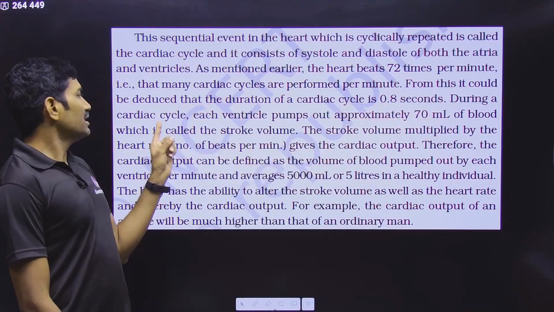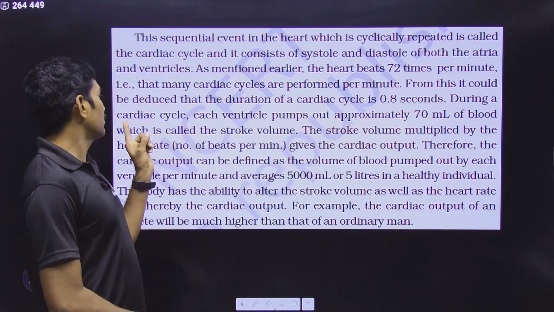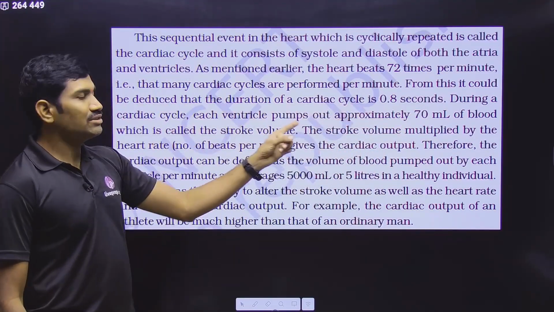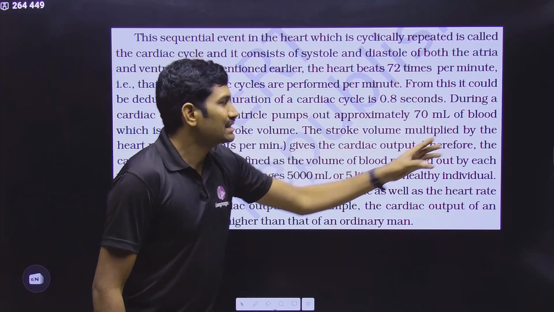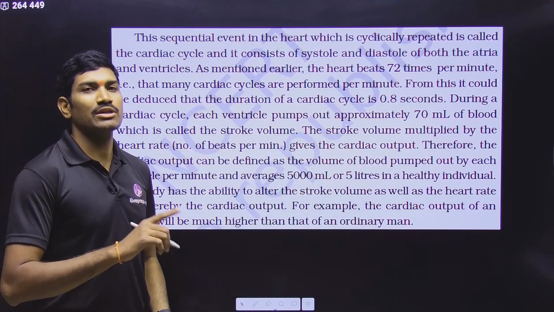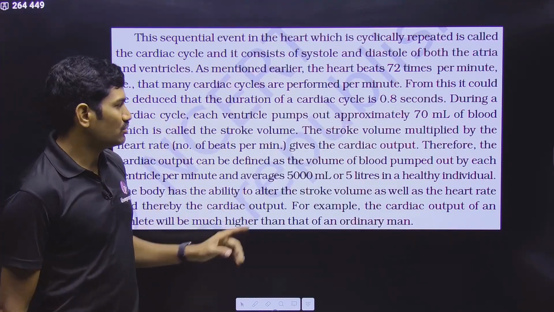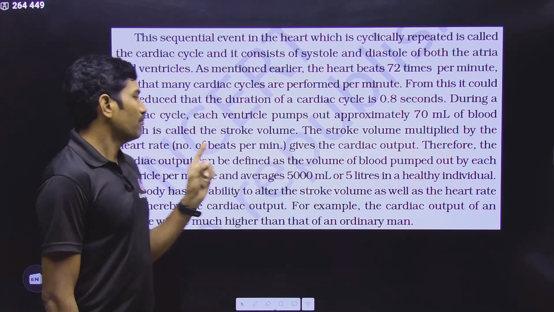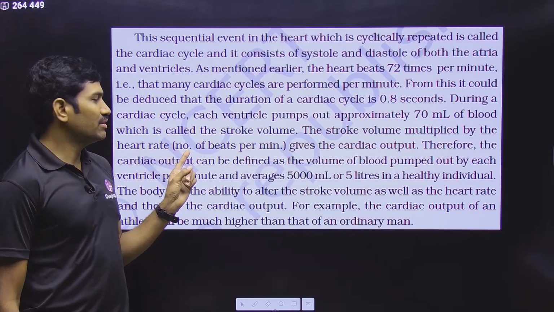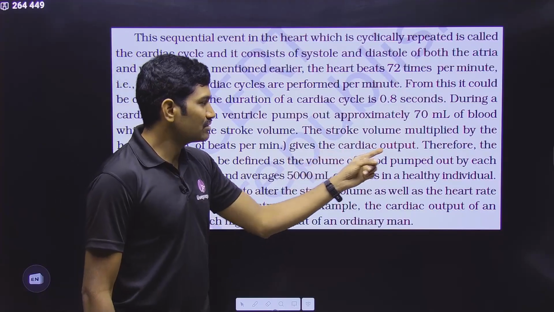Next one. During the cardiac cycle, each ventricle, underline the word each, pumps out approximately 70 ml of blood, and this is called stroke volume. So for one ventricle it is 70 ml. The stroke volume multiplied by heart rate, meaning the number of beats per minute, gives the cardiac output.